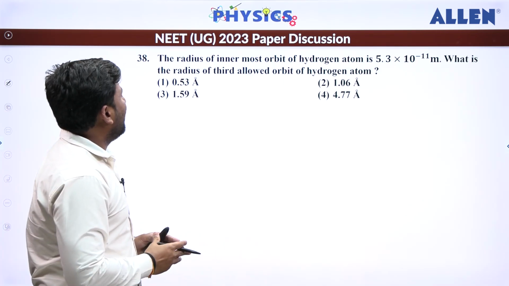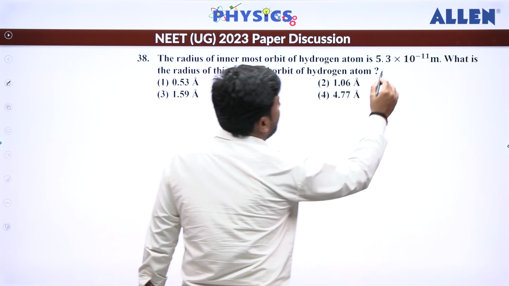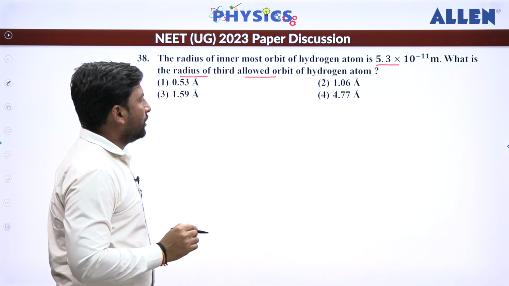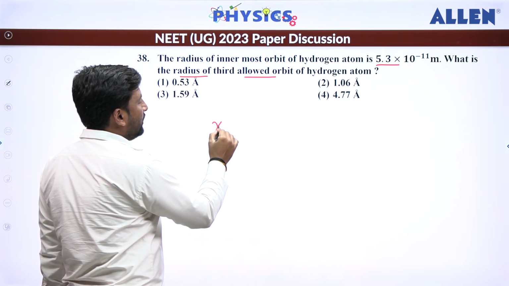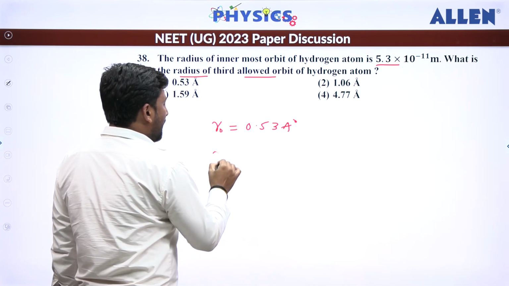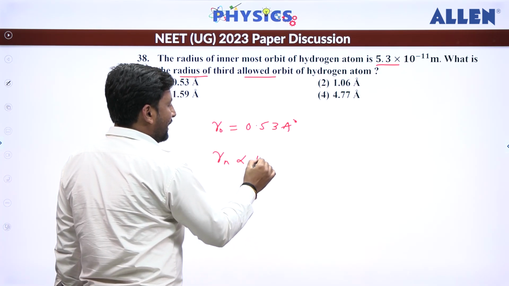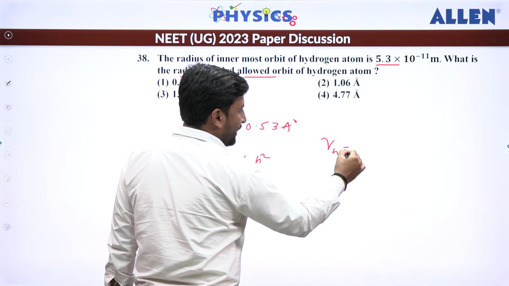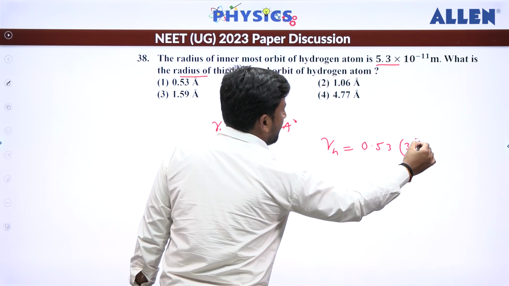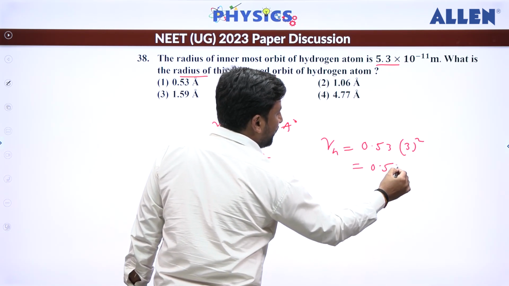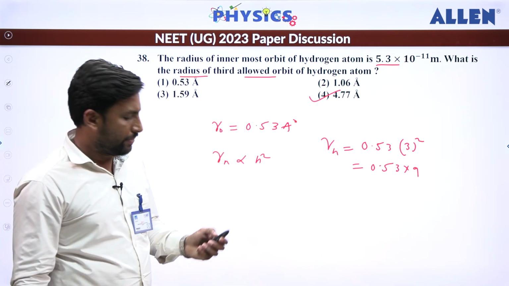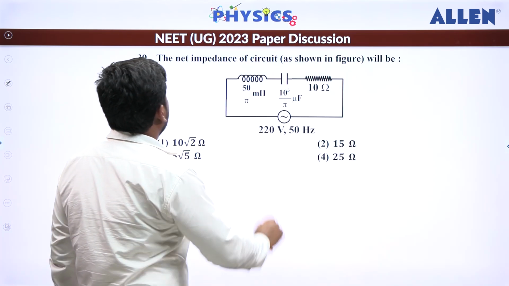Next, the radius of innermost atom is this much. Then what is the radius of the third orbit? So basically we know that R0 is here, we can write 0.53 angstrom, and Rn is proportional to n square. So basically we can say Rn is going to be 0.53 into n square, so 3 whole square. So if you solve this, 0.53 into 9, we are going to get this. Option 4, 4.77.